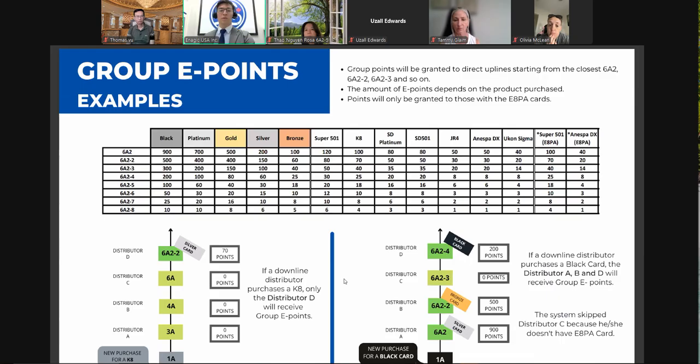Okay, so even more group E points. If you're a 682 and above, you will collect group E points. So let's look at an example.